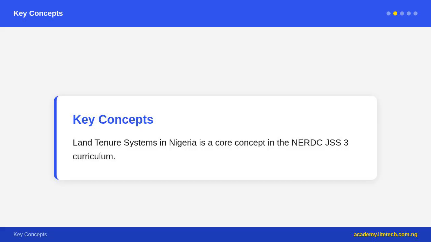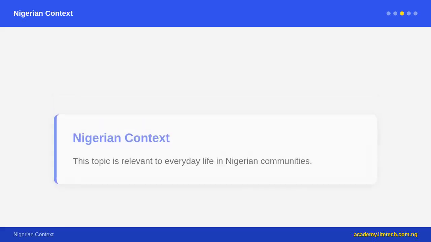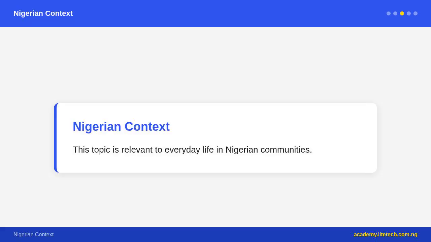4. Leasehold tenure. A government or private owner leases land to a farmer for a fixed period and fee. The farmer uses the land for the lease period but does not own it permanently. Common for commercial and plantation farming.